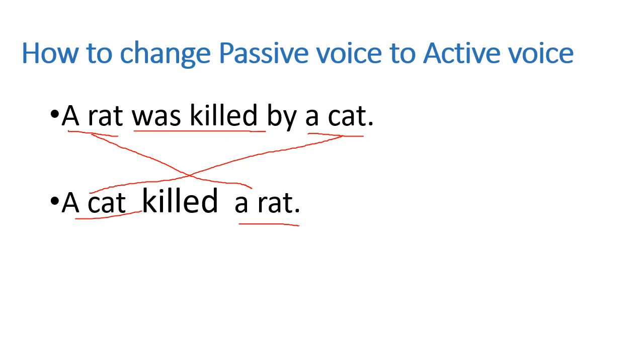Okay. Was killed by will not be written. Okay, in active voice there will be no by. Now it comes was killed. Was killed is used in simple past. Okay, and what is the rule for simple past in active voice? V2, that is verb second form. So what is the second form of killed? It is killed. So the sentence becomes a cat killed a rat. Okay, means you have to use all those rules, just you have to change. Okay.